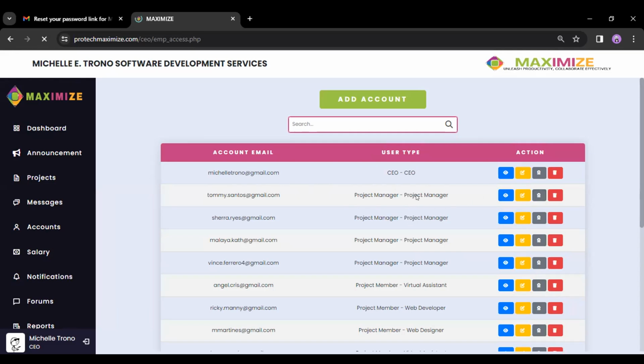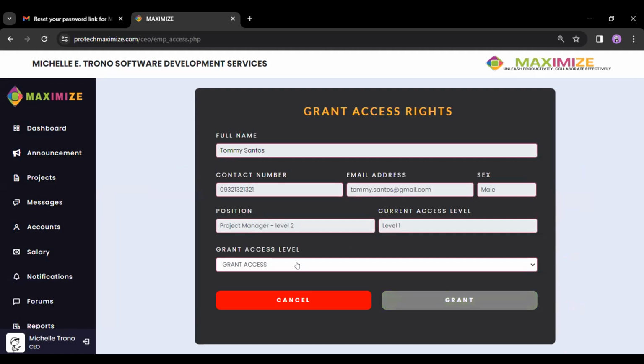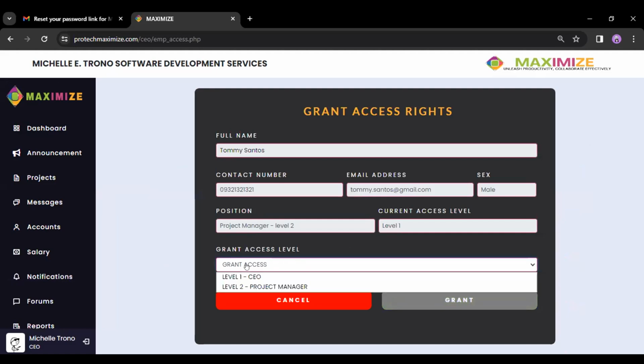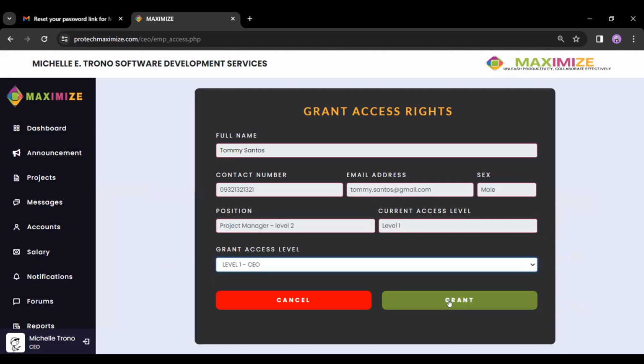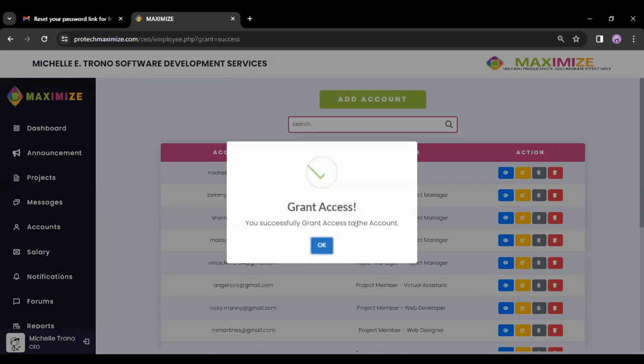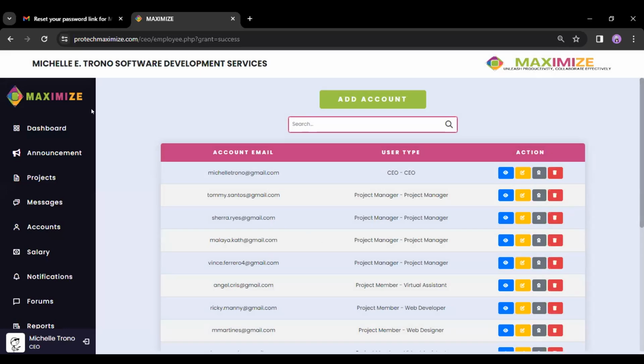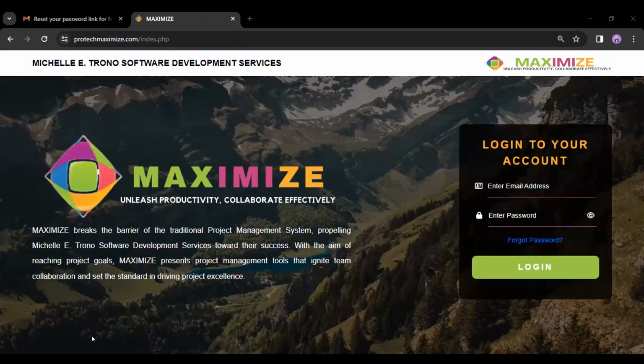So we will just add the grant access rights here and provide an access of a CEO and grant. So afterwards, let's try to log in as Tommy, to see if we were able to have access to the CEO features or modules.